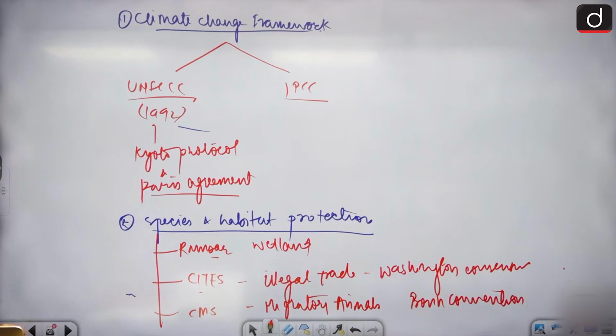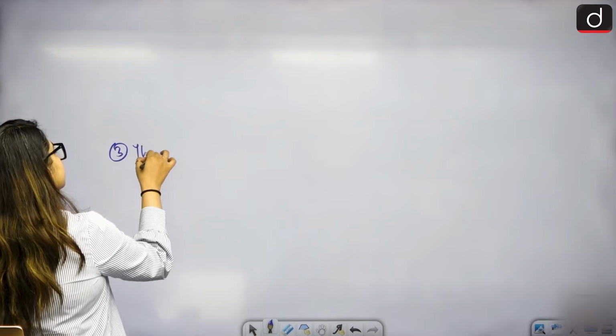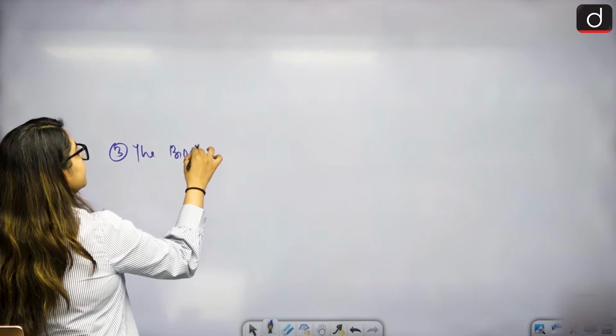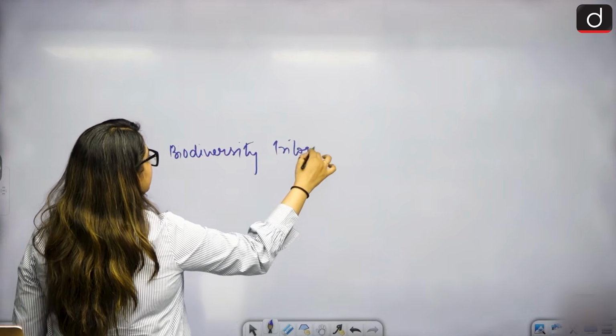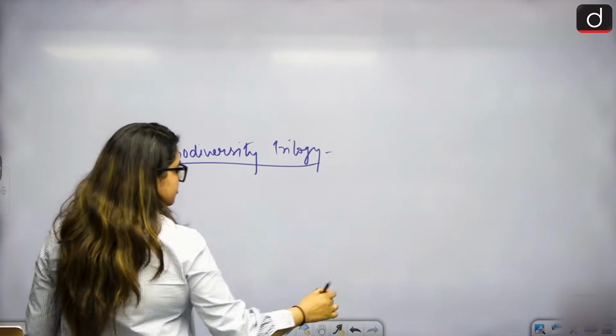Okay. Then thirdly, we have the Biodiversity Trilogy. What kind of trilogy do we have?